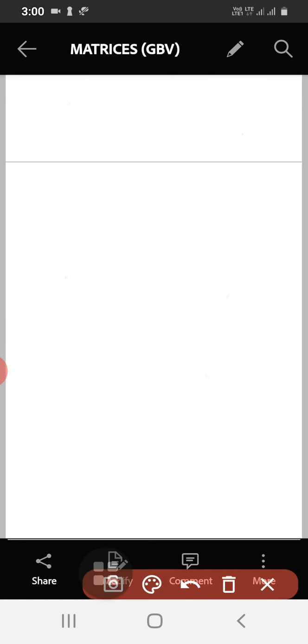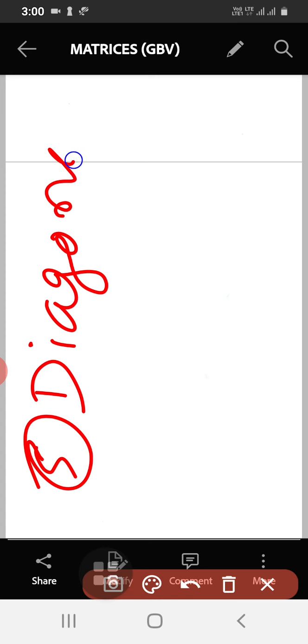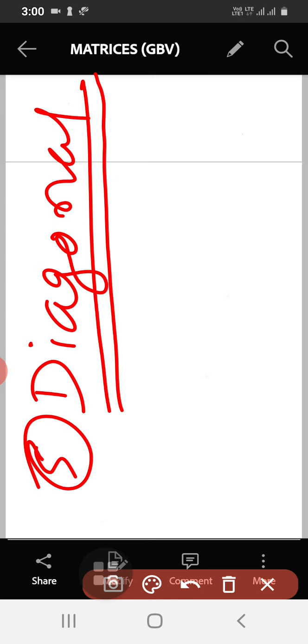Okay, let us go for the fifth one here. See, diagonal matrix. A lot of students make a mistake. They don't write the single line definition to get 1 mark. Define diagonal matrix. So they will ask such a question, define diagonal matrix. Then what should you write here? See, I will take the example here. Afterwards, let me explain the definition.